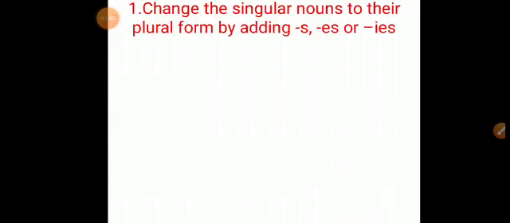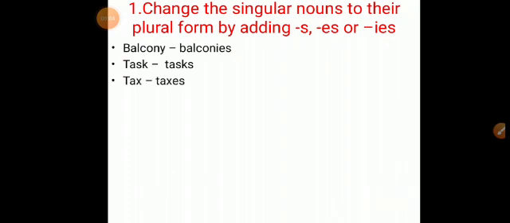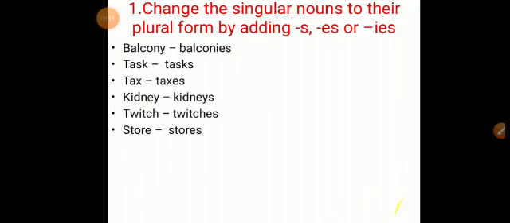Now let's discuss the exercise. Question number 1. Change the singular nouns to their plural form by adding s, es or ies. First one, balcony. Answer is balconies. Second one, task, tasks. Then next one, tax, taxes. Next one, kidney, kidneys. Twitch, twitches.